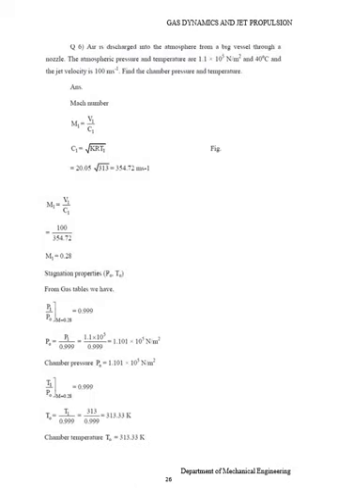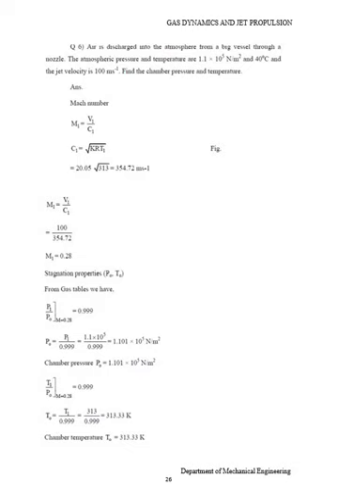So the next question is: air is discharged into the atmosphere from a big vessel through a nozzle. The atmospheric pressure and temperature are 1.1 into 10 power 5 Newton per meter square and 40 degrees Celsius, and the jet velocity is 100 meter per second. Find the chamber pressure and the temperature.